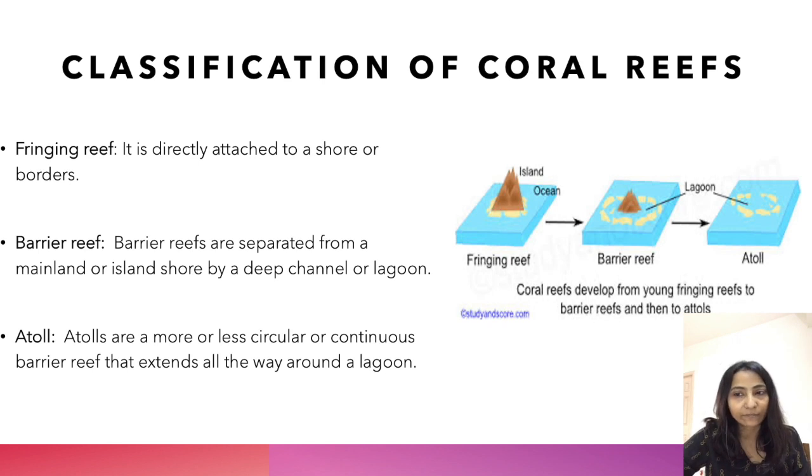Second is the barrier reef. In the second picture, you can see the barrier reefs are separated from the mainland or island by a lagoon. So they form a lagoon in between, and this is called a barrier reef. The next stage is the atoll. An atoll is more or less circular and extends all the way around the lagoon. Over a period of time, the island erodes away and sinks below sea level and only the lagoon is left. This is called an atoll reef.